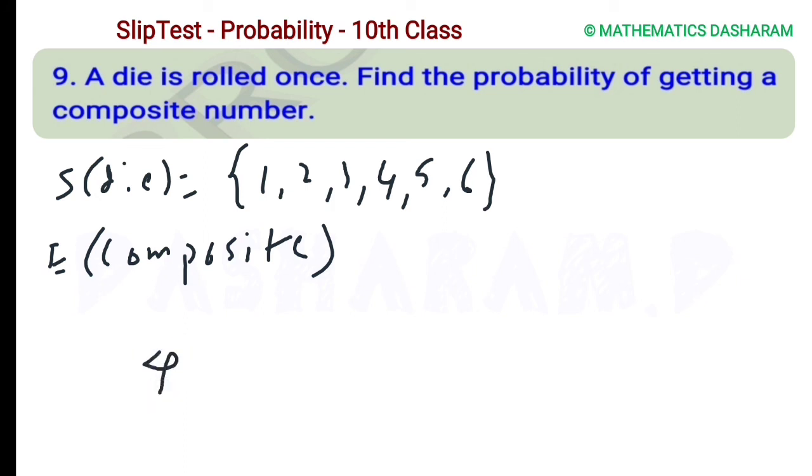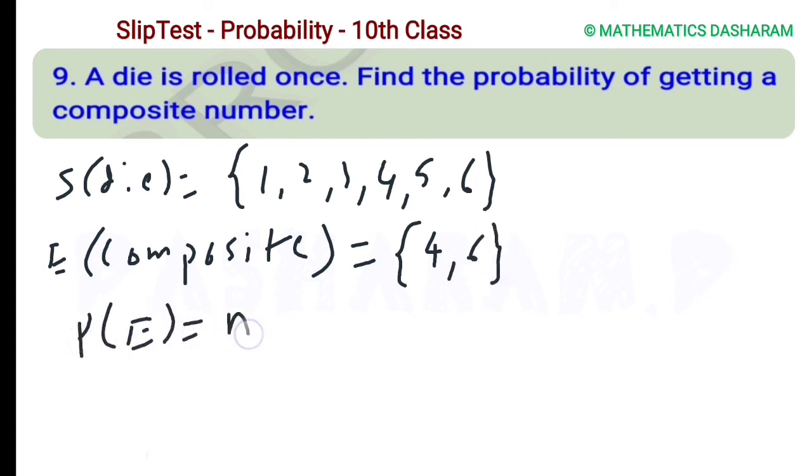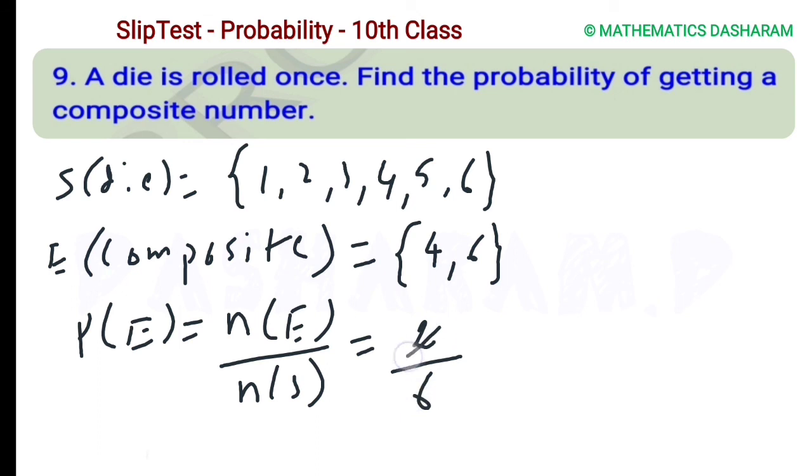Here 4 is a composite number because it has 1, 2, 4, 3 factors. After 4, 6 is a composite number. So the favorable outcomes are 4 and 6. Then probability of E equals number of favorable outcomes divided by total number of outcomes. So 2 favorable out of 6, 2 ones are 2, 2 threes are 6, so 1 by 3 is the answer.